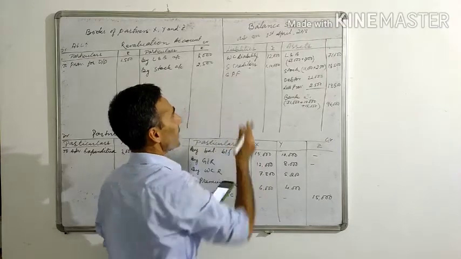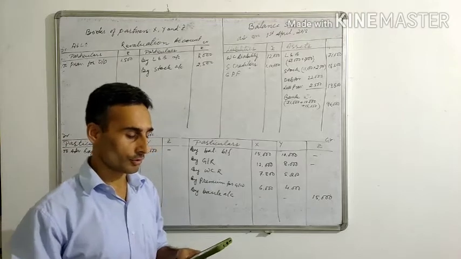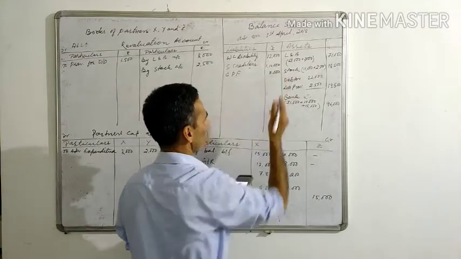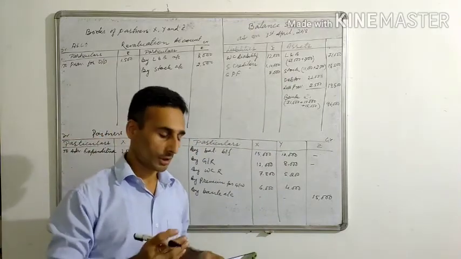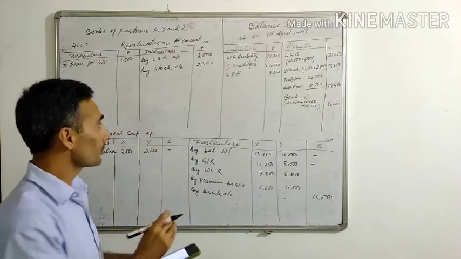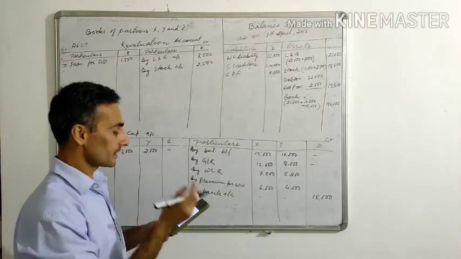Employees provident fund is also an outside liability. There is no change, so this will continue in the new balance sheet. General reserve is already distributed, so it will not appear here. Workmen's compensation reserve, the undistributed amount, that is 12,000, will appear there. Capital we have already transferred.